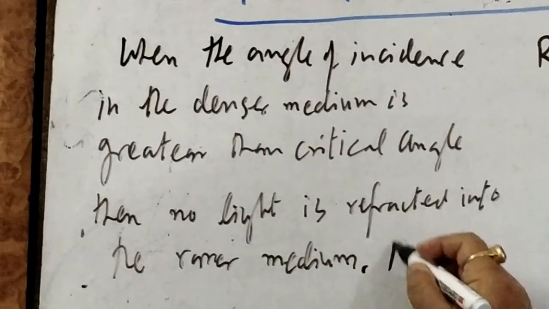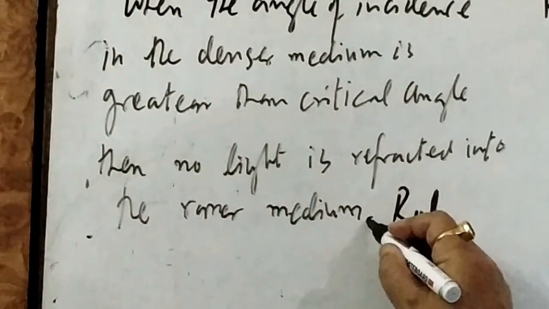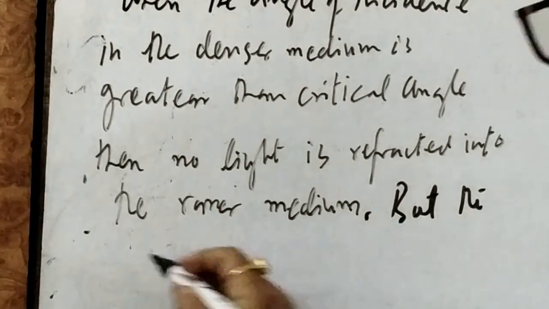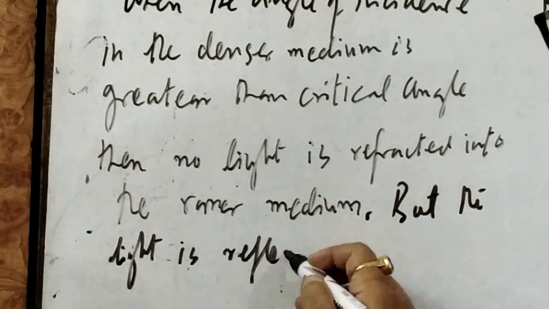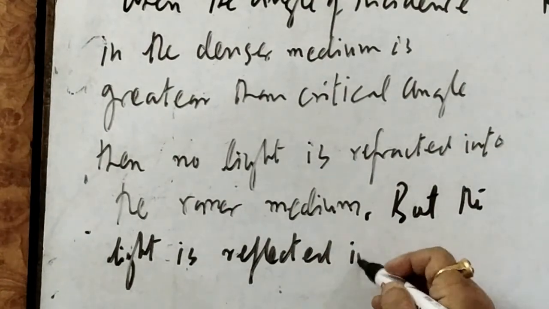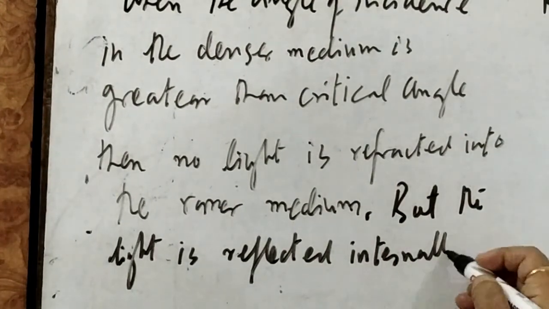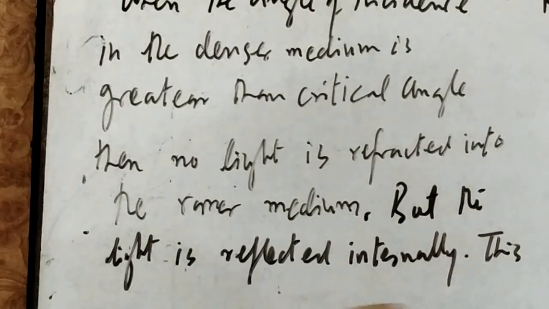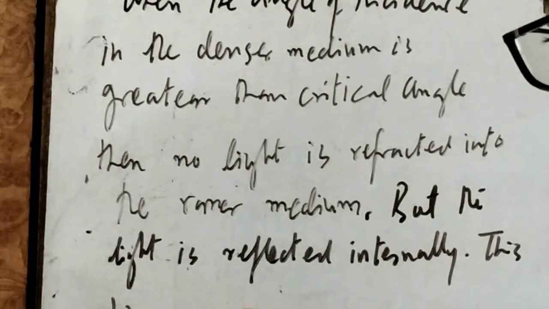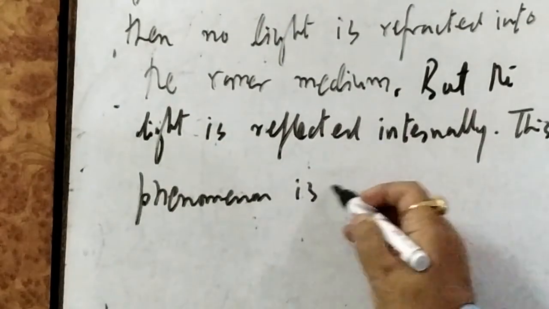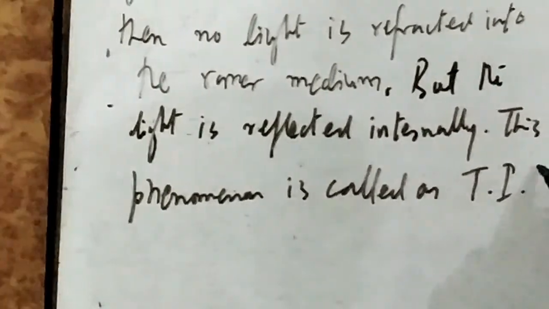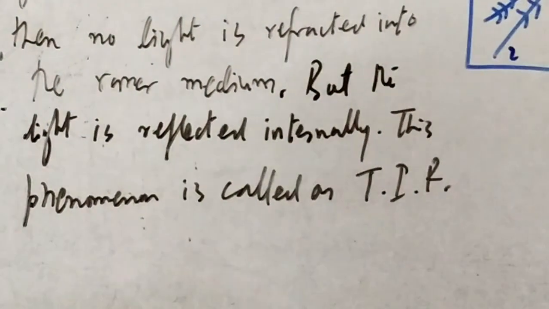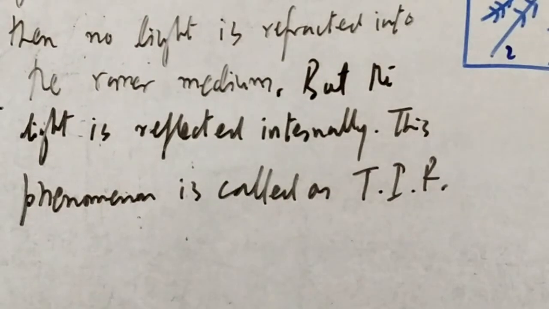But the light is reflected internally. This phenomenon is called TIR, total internal reflection. I am just repeating what I have just written.